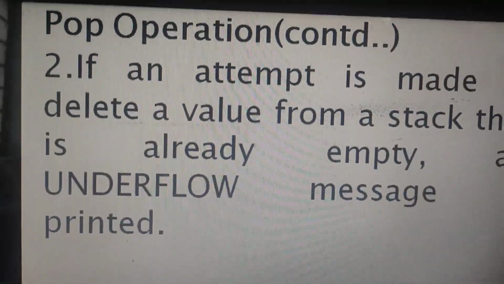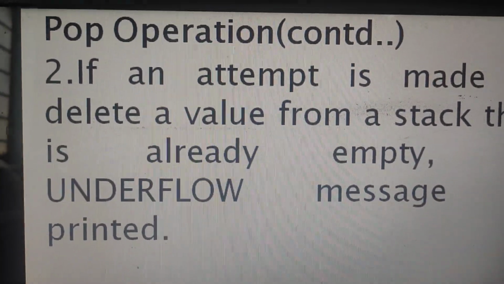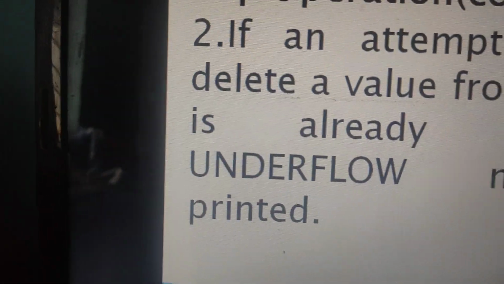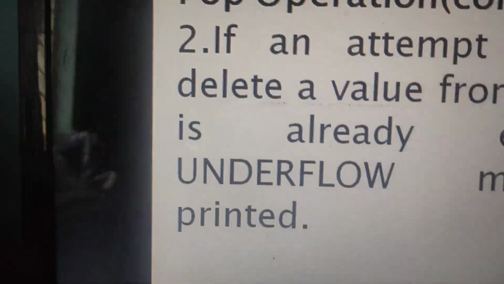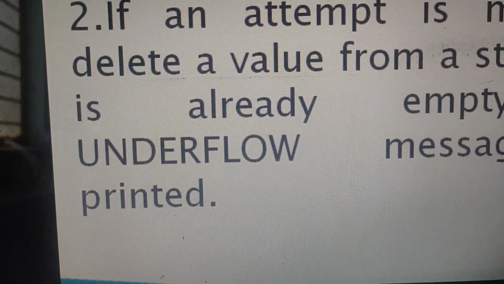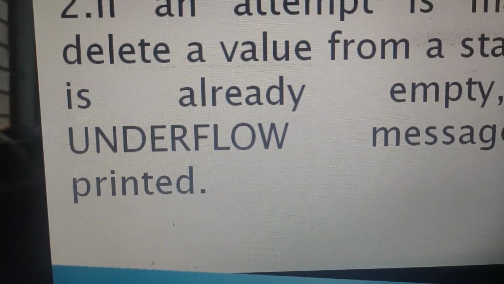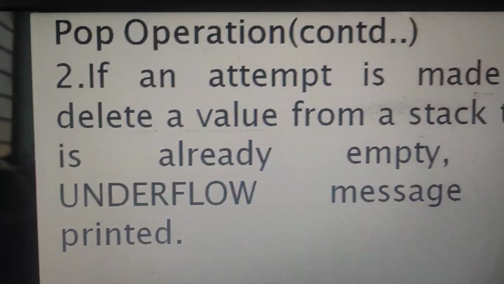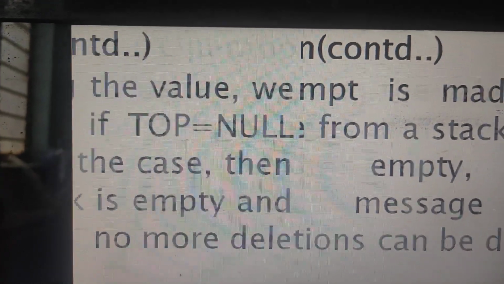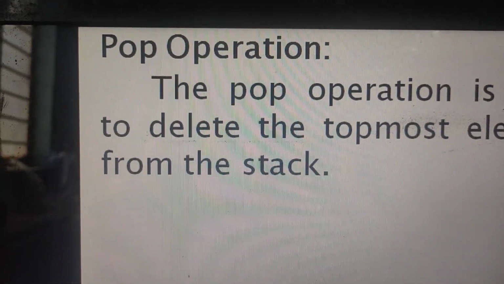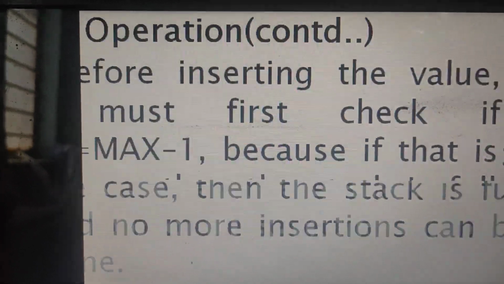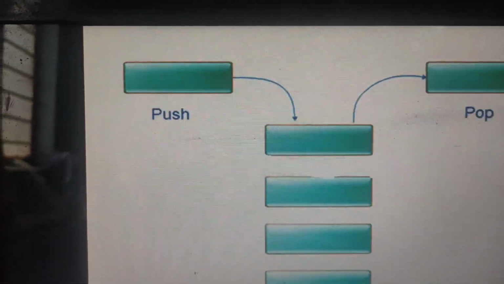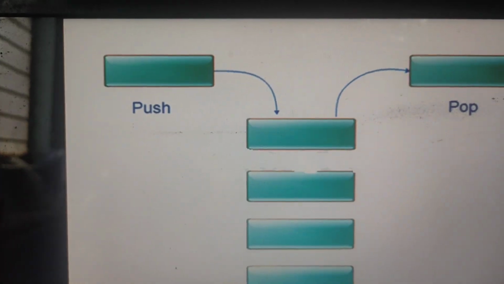If no data is available in the stack, then it is called underflow. If the data is more than capacity, that is overflow. If the data is not available, that is underflow. This is the pop operation. These are the two stack operations: one is the push operation and the second is the pop operation.